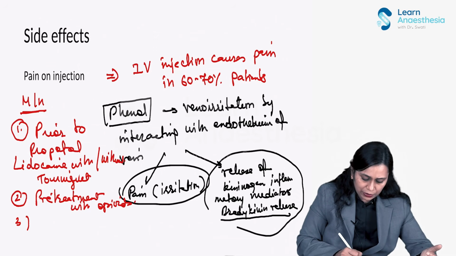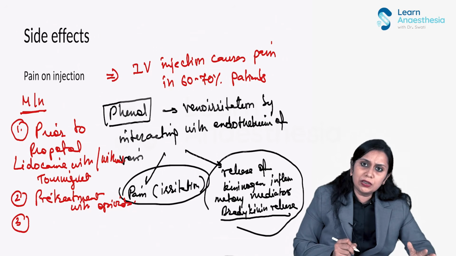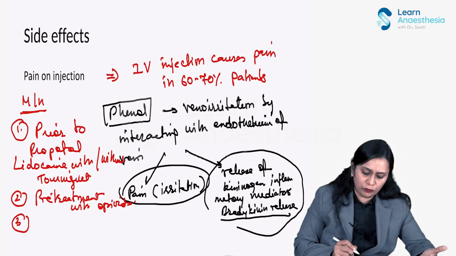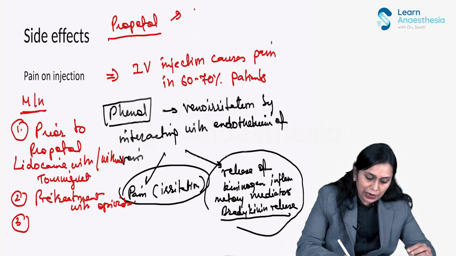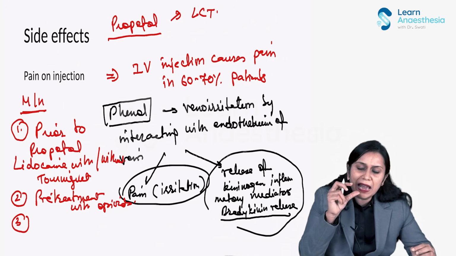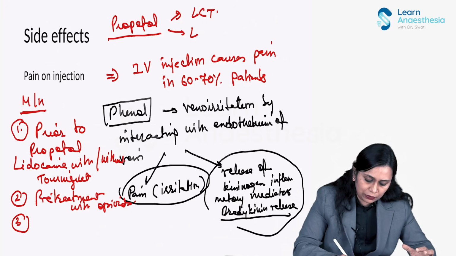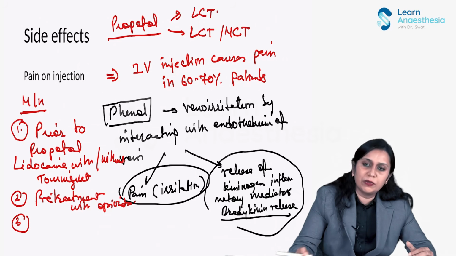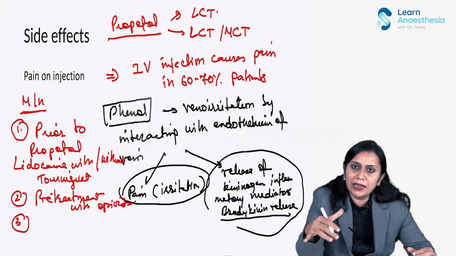Then use those formulations which have low free propofol. We have different kinds of propofol formulation. One is the LCT formulation, and one is the LCT/MCT formulation, that is long chain triglyceride and medium chain triglyceride.